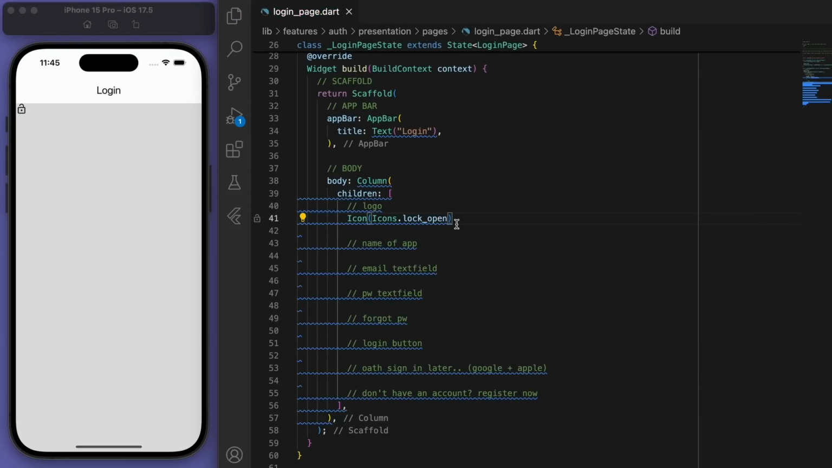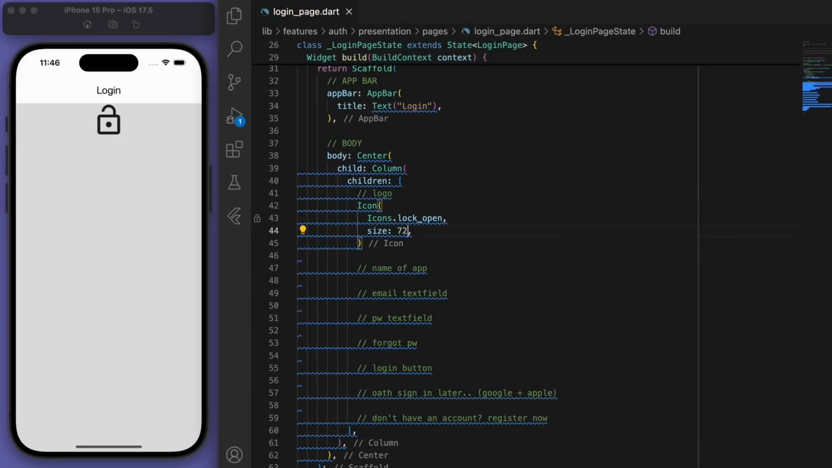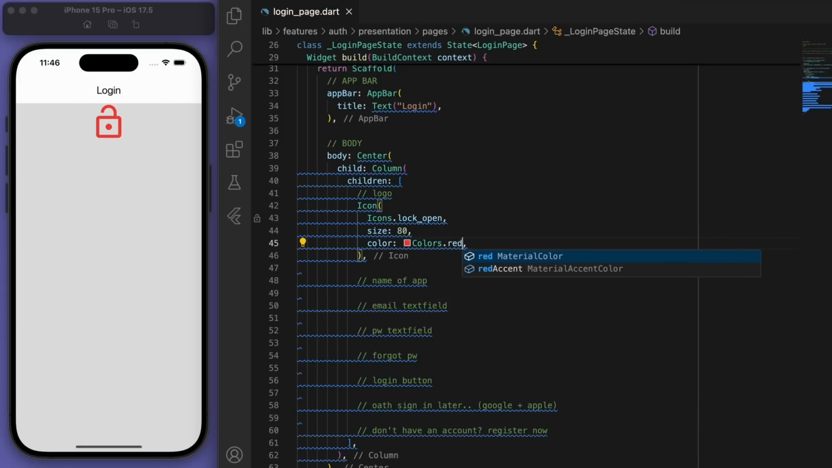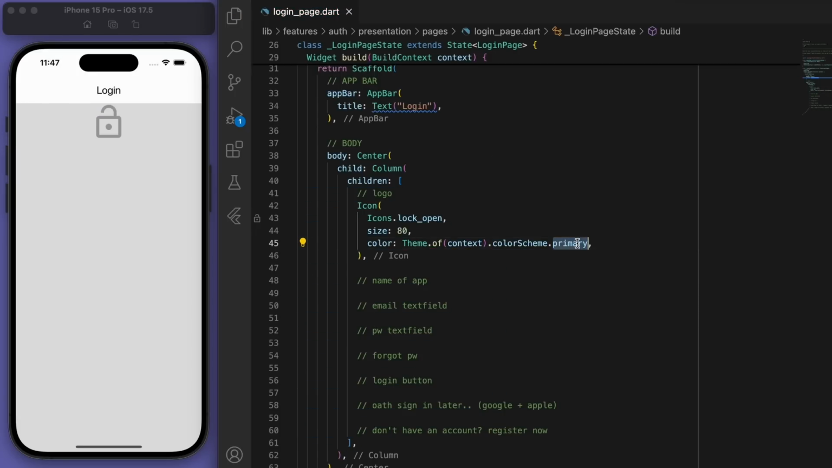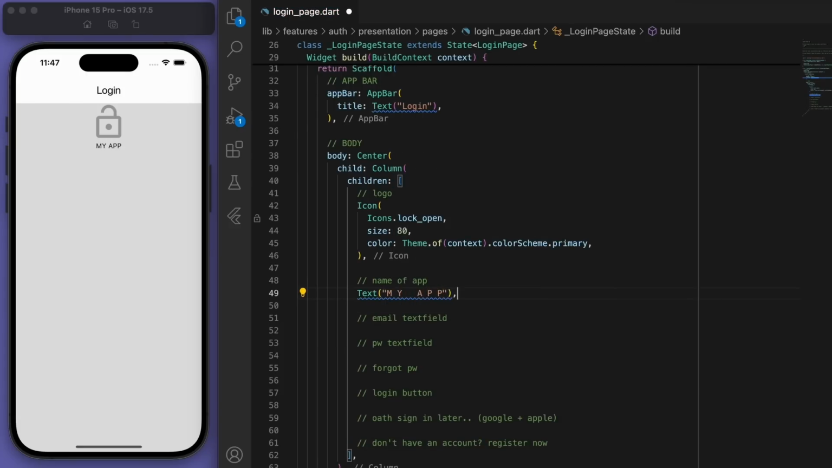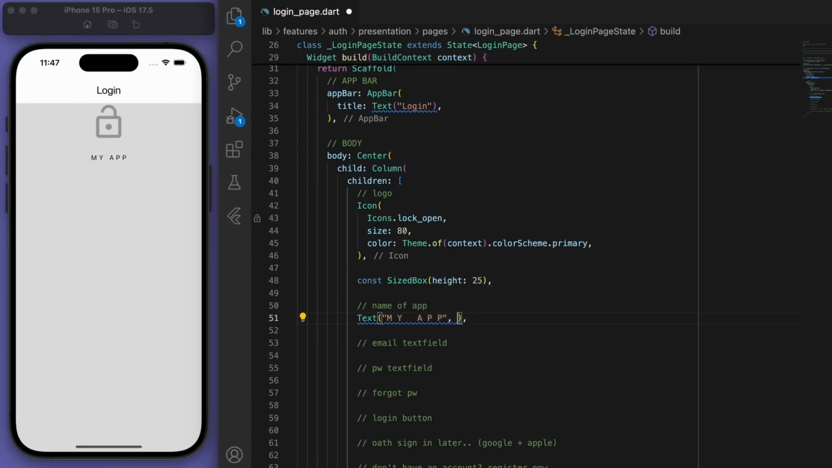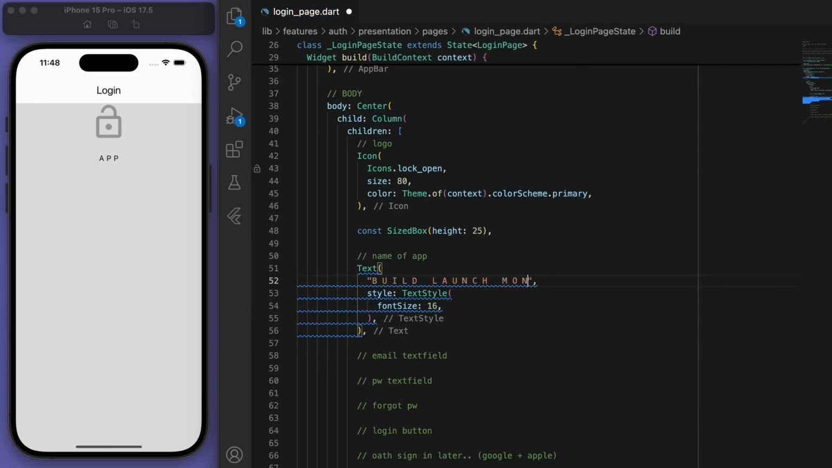So for the logo, obviously you can bring your own image in, but we can sort that out later. For now, I'm just going to put in some kind of icon. And you can see we can obviously give it a color. But instead of giving a fixed color, I'm going to go to my theme and give it my primary color. So that's how we can access all of those colors we specified earlier. We have the name of the app. I'm just going to call it build, launch, monetize.